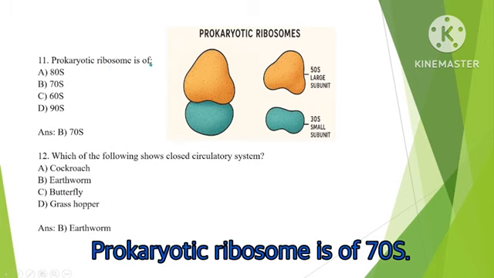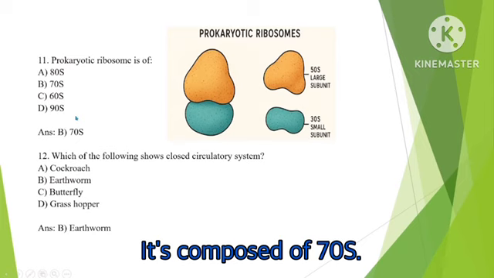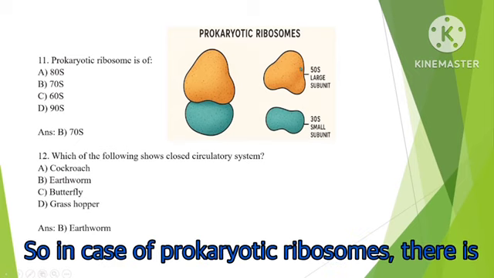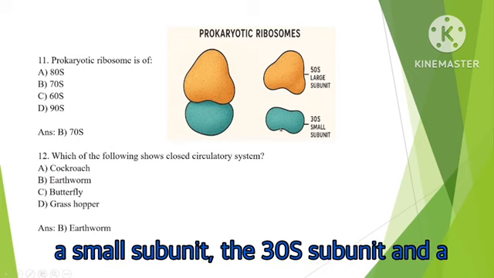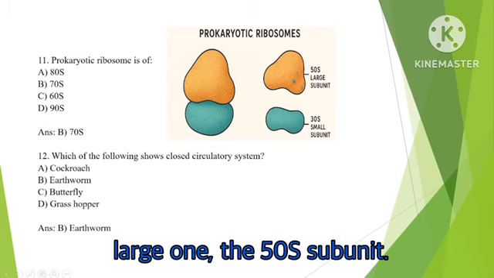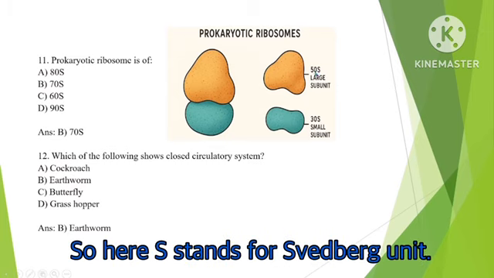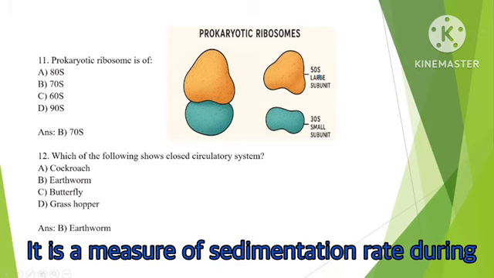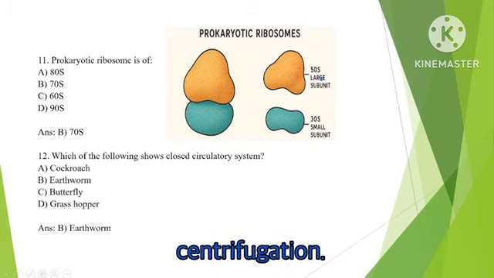Prokaryotic ribosome is of 70S. In case of prokaryotic ribosomes, there is a small subunit, the 30S subunit, and a large one, the 50S subunit. Here S stands for Svedberg unit. It is a measure of sedimentation rate during centrifugation.